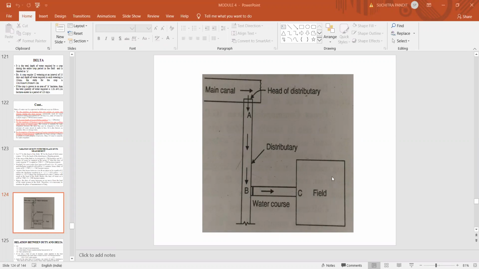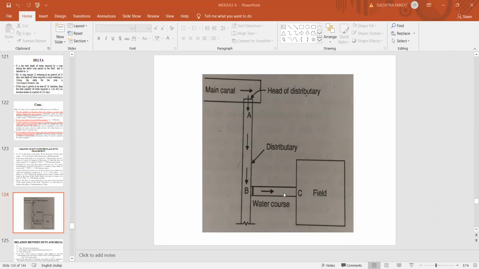Suppose the area of this field is say 1,700 hectares. So let us assume that the area to be irrigated is about 1,700 hectares. And if 1 cumec of water is supplied to this field, then the duty of irrigation water becomes 1,700 divided by 1, that is 1,700 hectare per cumec. So the duty of irrigation water at the head of the field is 1,700 hectare per cumec.